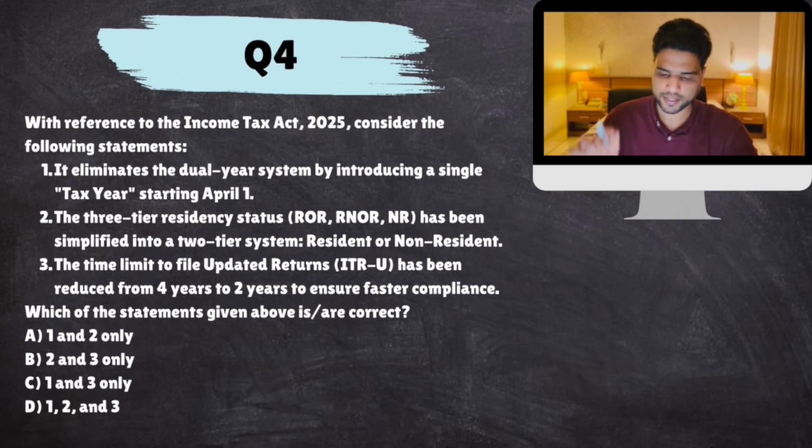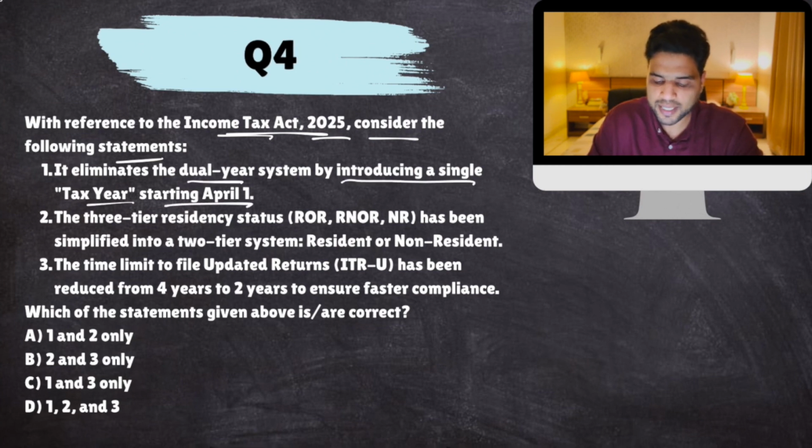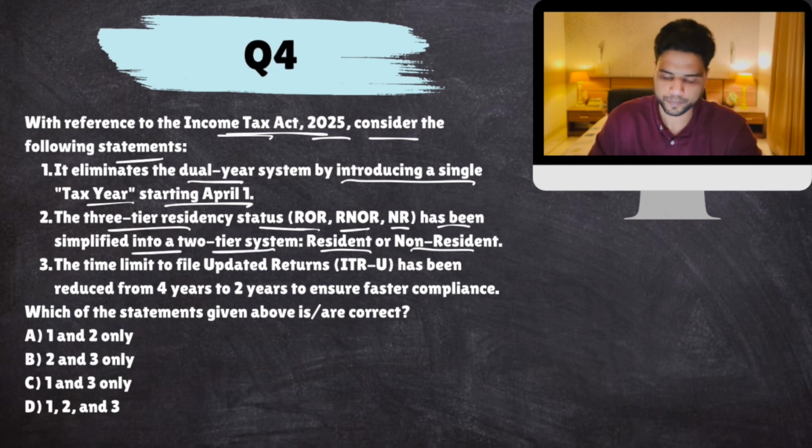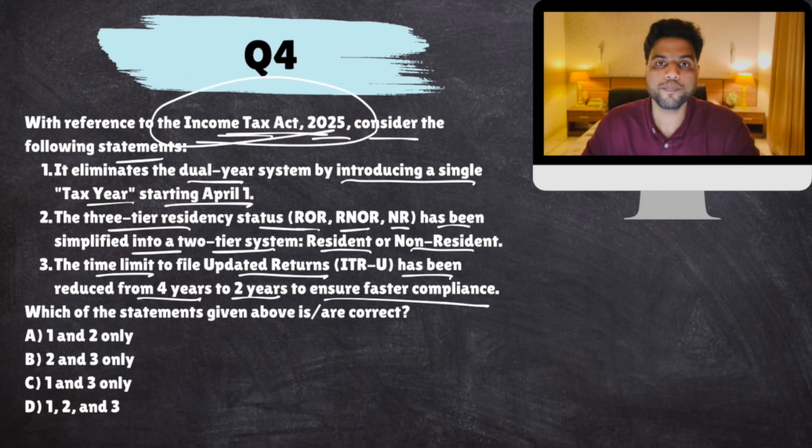All right, next. With reference to Income Tax Act, this was a big law which overhauled the income tax structure. Consider the following statements. It eliminates the dual year system by introducing a single tax year starting April 1st. The three-tier residency status, ROR, RNOR, and NR has been simplified into two-tier system, resident or non-resident. The time limit to file updated returns has been reduced from 4 years to 2 years to ensure faster compliance. Okay. Now, this new law has overhauled the entire taxation structure.